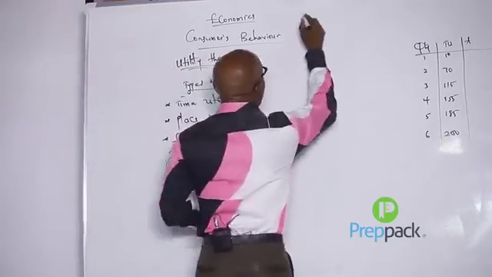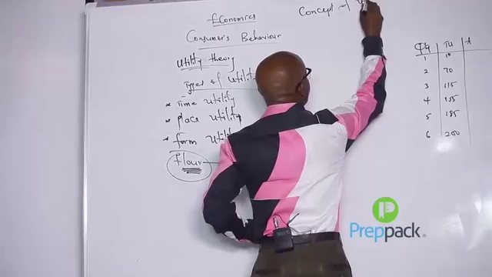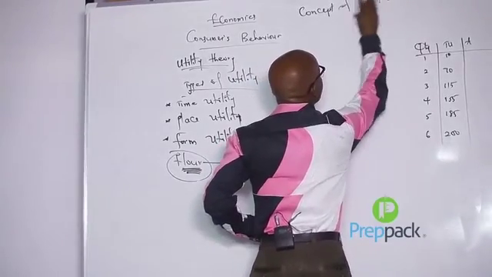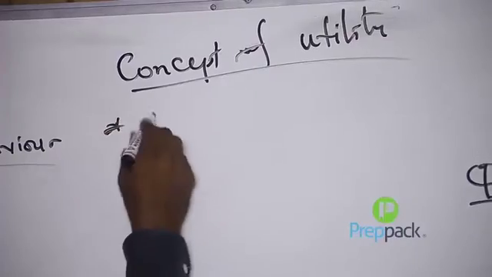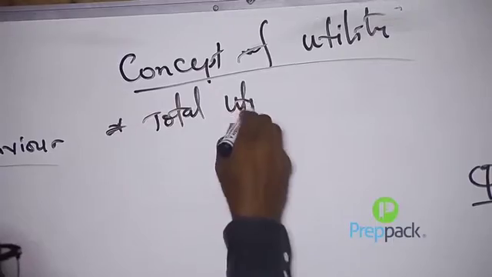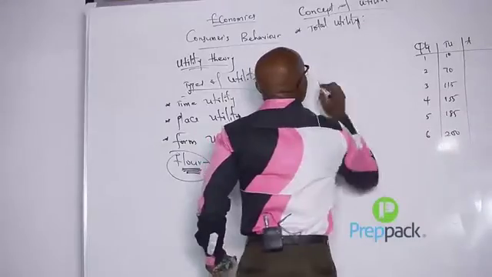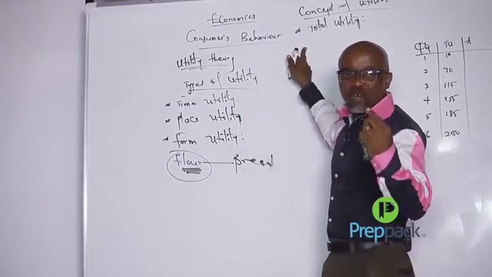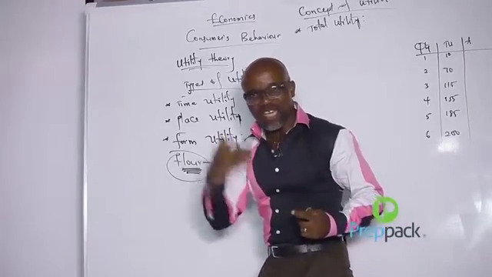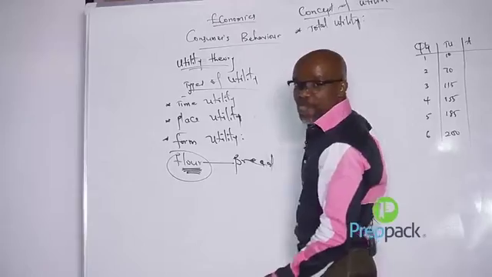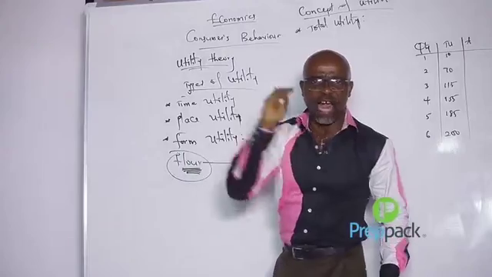Then the next one we look at is what they call the concept of utility. In the concept of utility, the first one we have there is total utility. This is the total amount of satisfaction derived from the consumption of a given output. That was referred to as total utility.